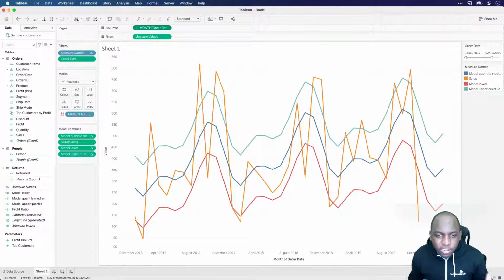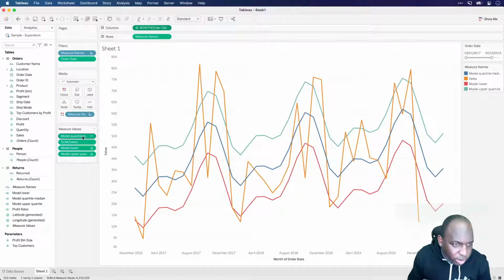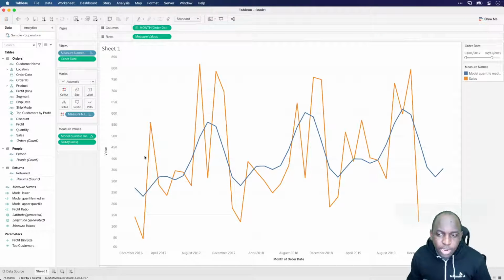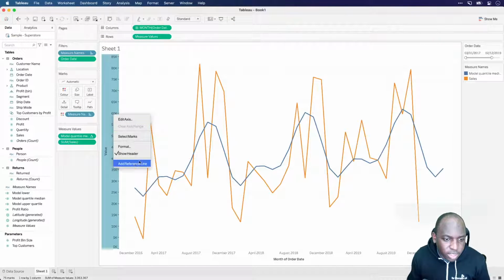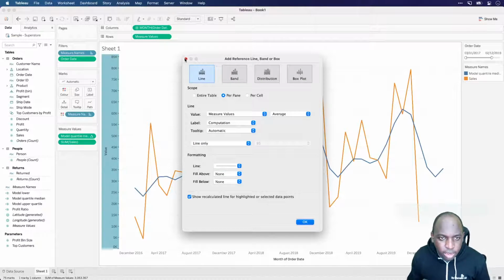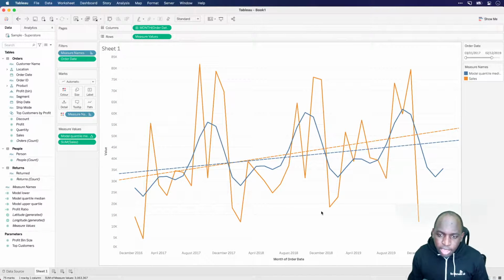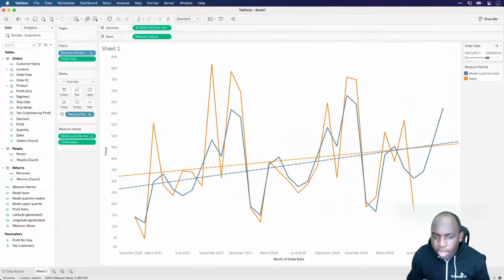So this actually starts to work a lot better, because if I just get rid of the upper and lower, and I show you what a trend line does, you'll notice that I can't add a trend line from the axis, but I can do it here. A trend line just generally draws a line in the general direction of the data set. I do have some control on the trend line, but I think these predictive models do a better job of tracking where the data is likely to go.